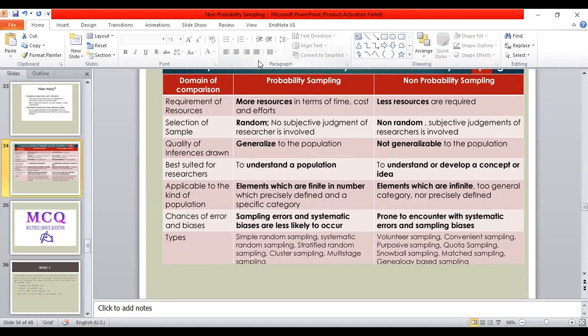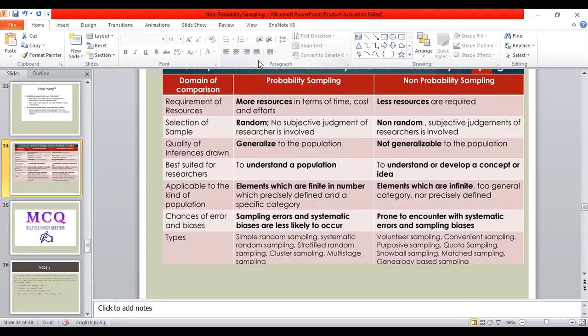And we need repeated training of all the data collecting people and all those involved in this research or survey. Another disadvantage of non-probability sampling is that the results cannot be generalized. We know that there is maximum bias, authenticity is debatable, and it is a weaker type of sampling.